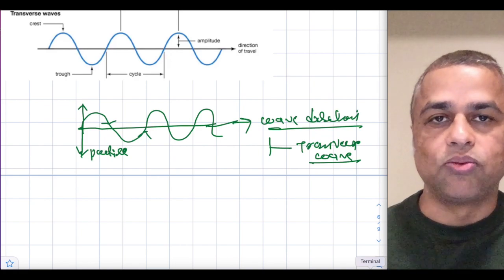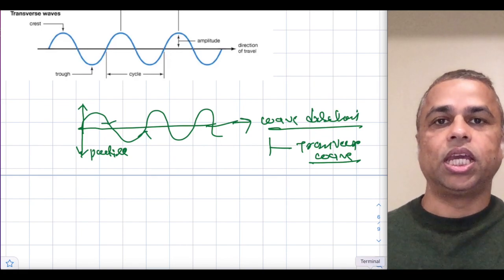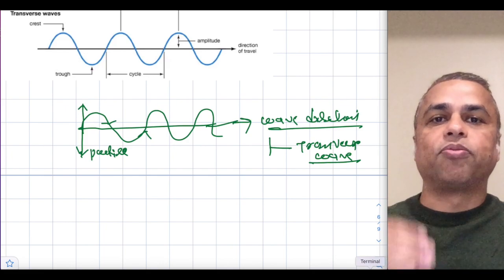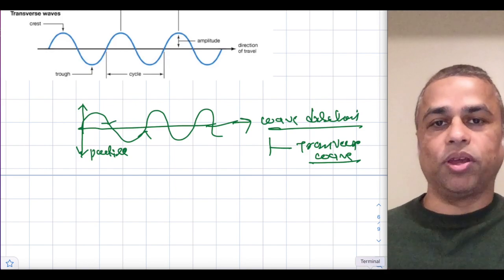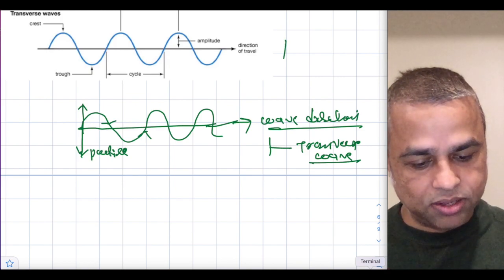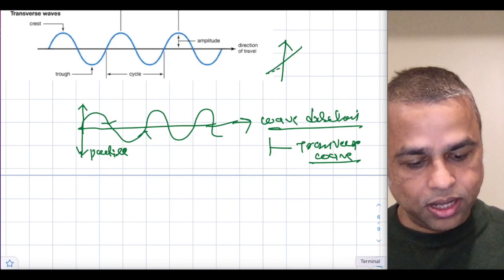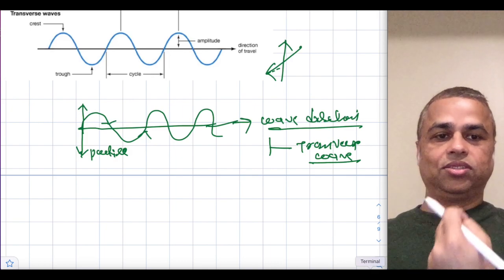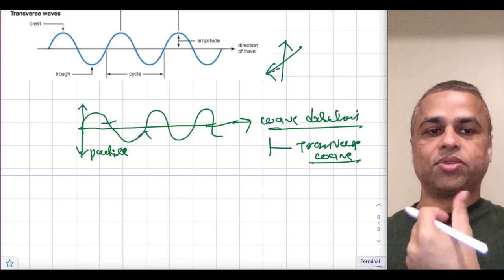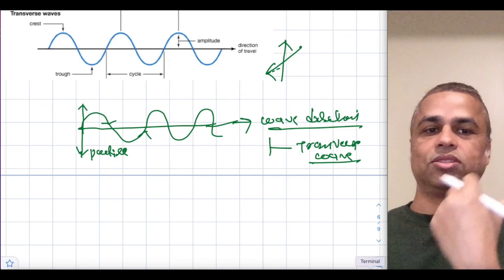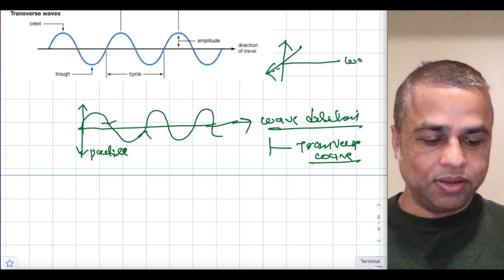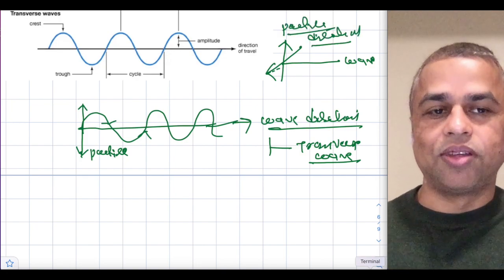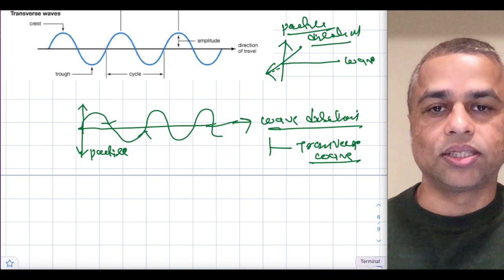All the electromagnetic waves are transverse waves, in which the electric and magnetic fields oscillate in the direction perpendicular to the direction of the wave. So the electric and magnetic fields oscillate like this or like this, up and down or in this direction, right? But the wave travels in the other direction, this direction. This is the wave direction, and this is the particle direction. We will study more about the electromagnetic wave in the next few sections.